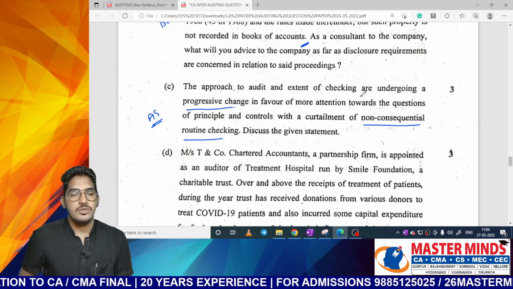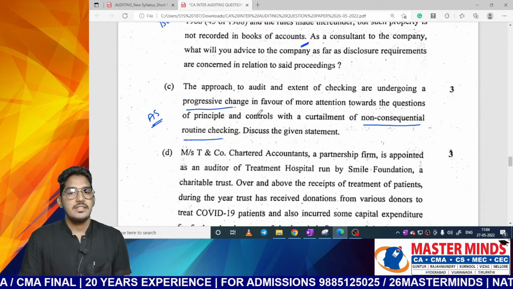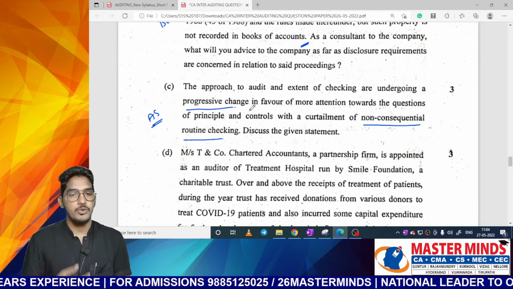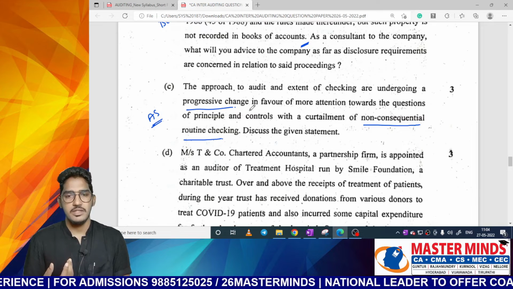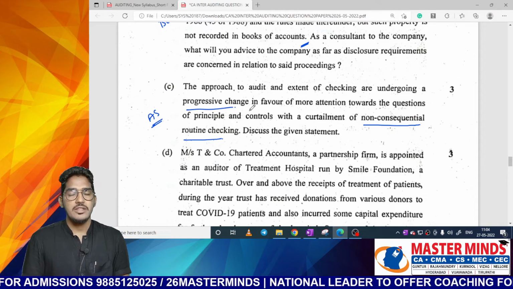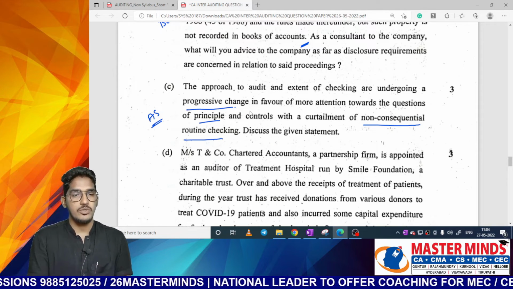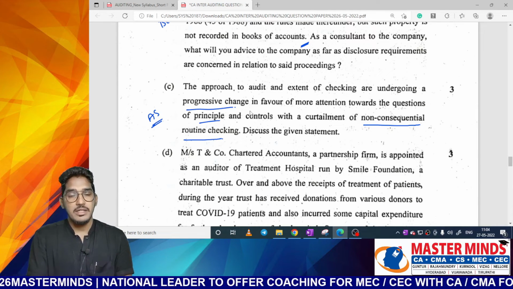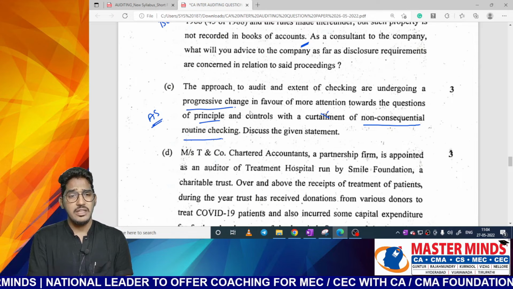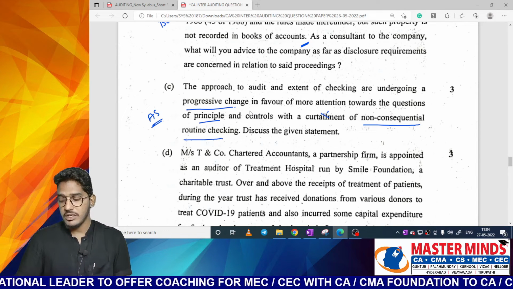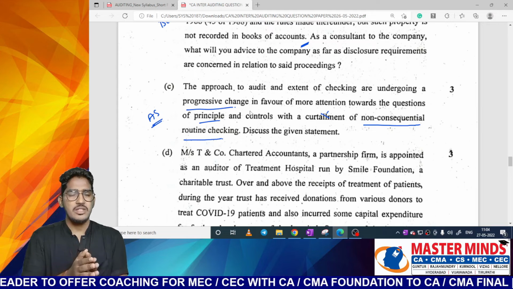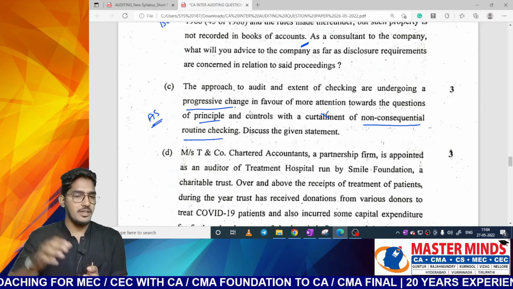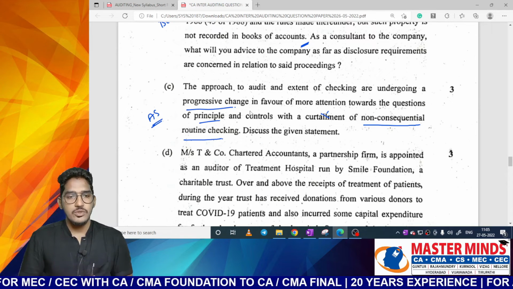So what they are trying to say here is, the approach to audit and the extent of checking are undergoing a lot of changes in recent times. That means how you are checking, what approach you are following for audit, it is undergoing a lot of change in the recent times. Why? Because more attention is now going to principles and controls. That means now auditors are shifting their focus from routine checking, and with a curtailment, that means even the auditors are reducing the non-consequential routine checking. Nowadays auditors are reducing their routine checking of 100% of the transactions, but are shifting more towards principles and controls. So they are asking you to justify the statement.